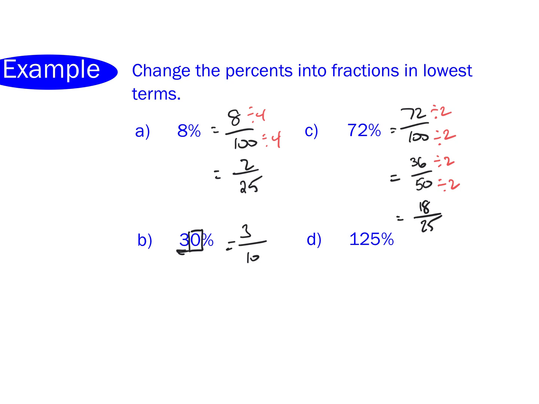Now, there's no shame in saying 30 over 100. There's no shame in that, but then you're going to have to divide both of those numbers by 10, and you'll still get to 3 over 10. So 3 over 10 is the equivalent fraction to 30%.